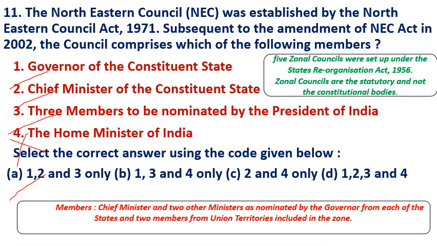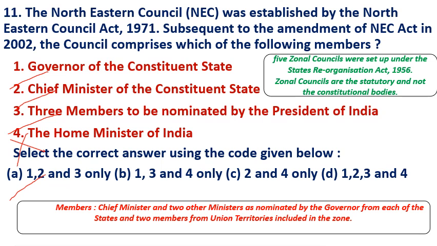The 1956 States Reorganization Act divided India into 5 zones, and each zone was allotted a zonal council, so zonal councils are statutory bodies, they are not constitutional bodies. Later, the 6th zonal council, the Northeastern Zonal Council, was established in 1971. Now see the composition of the zonal councils in India.